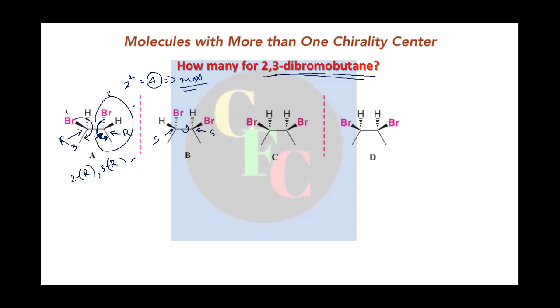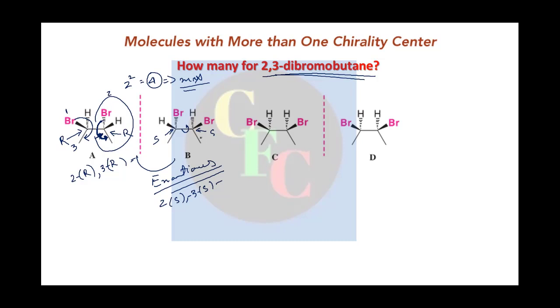So they are a pair of enantiomers. Okay, so they are distinctly separate isomers. And now the naming will be different. Instead of 2R, 3R, it will be 2S, 3S.